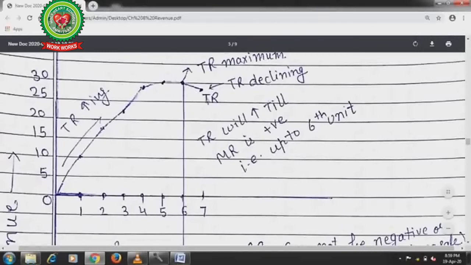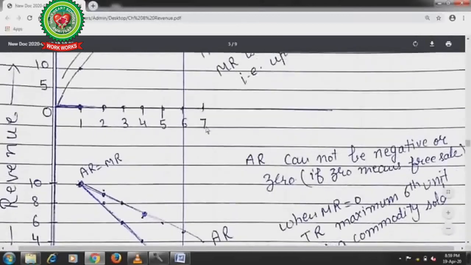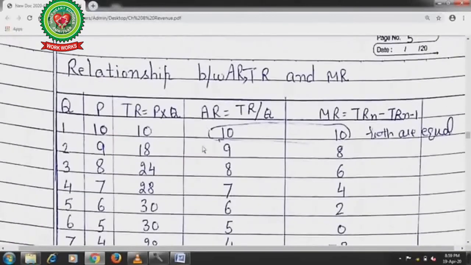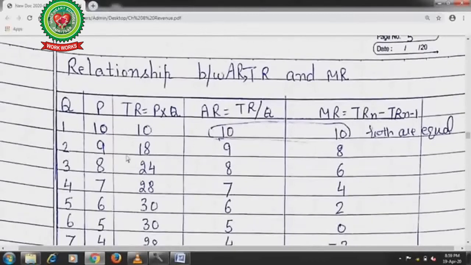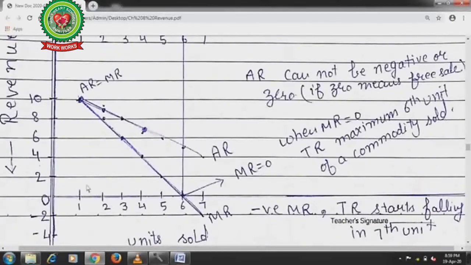Now let us compare it with the average revenue and marginal revenue. First of all we will mark the points for average revenue, 10 for 1 unit of production and 9 for 2 units of production. For marginal revenue, 10 for 1 unit of production, and average revenue is also 10 for 1 unit of production.